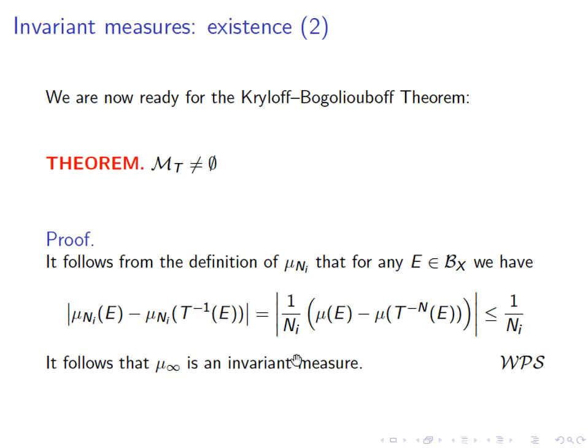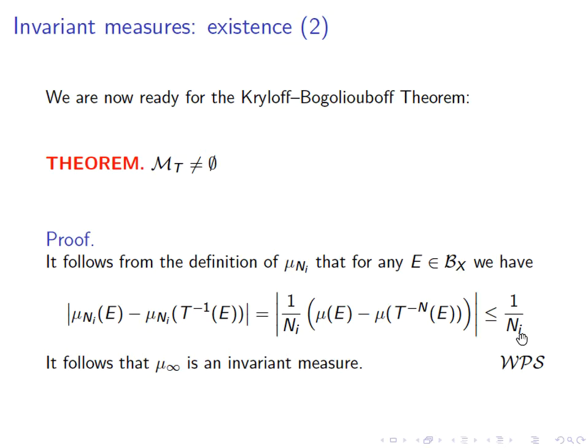So the average, 1 over n_i as a common factor, comes out. The only thing left from here after cancelling is mu of E. The only thing left from here is mu of T to the minus n of E. Everything else cancels between these two. This is the difference of two numbers, each one somewhere between 0 and 1. The difference cannot be more than 1. And we see that the difference between the measure mu sub n_i of E and mu sub n_i of T inverse of E is indeed very small as n_i becomes very big.